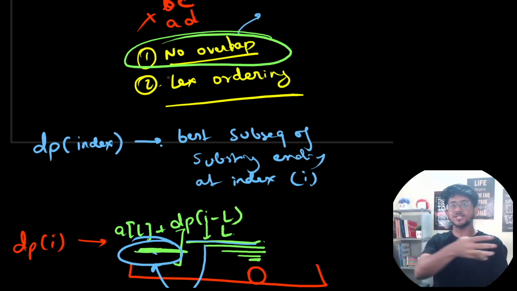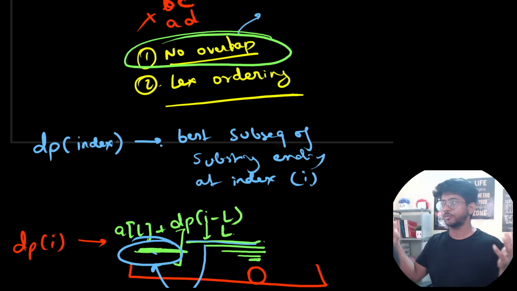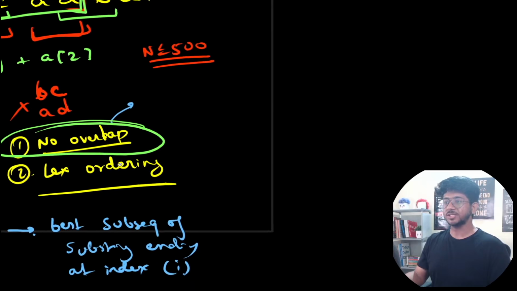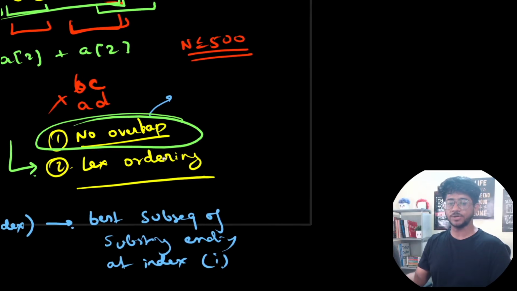Even yesterday itself, I made a stream where I talked about this projects problem from CSES that has a similar kind of an idea, right? Weighted scheduling kind of problem. But how do you handle this lexicographical ordering is the next main thing that is required in this problem. So we will learn this thing next, okay? So first of all, to understand lexicographical ordering, we need to understand how the substrings are ordered. First question to you. How many substrings exist in a particular string? So we'll next go into lexicographical ordering.